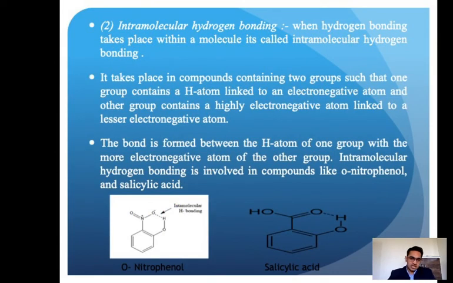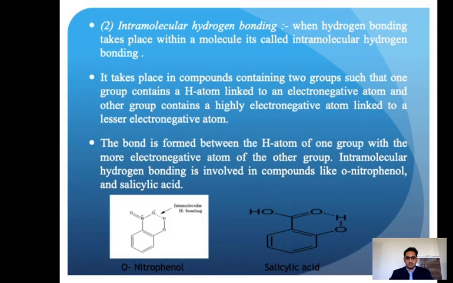The second part of it is the intramolecular, which we already discussed. When hydrogen bonding takes place within a molecule, it is called intramolecular hydrogen bonding. Within the molecule means there is only one molecule, but it has two or more active sites, two or more functional groups.